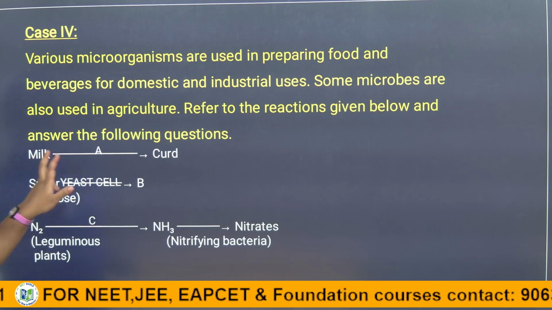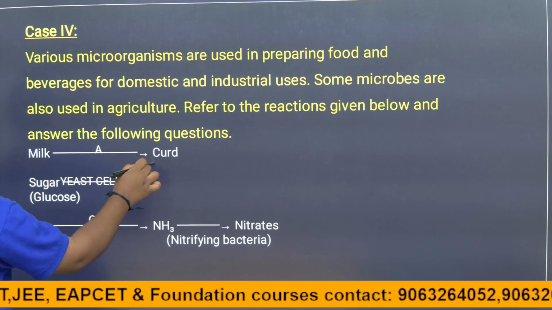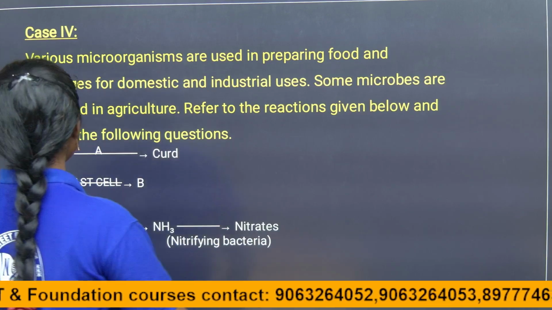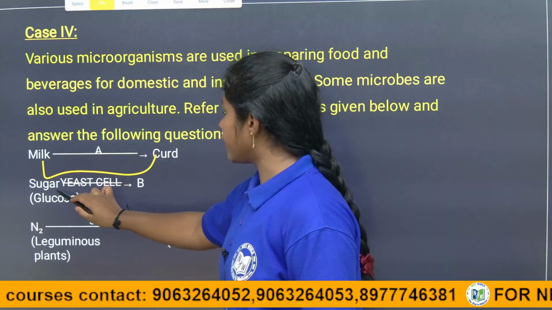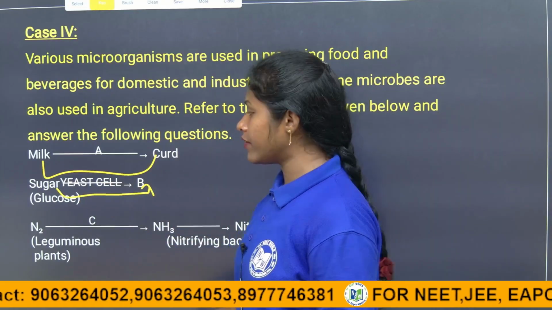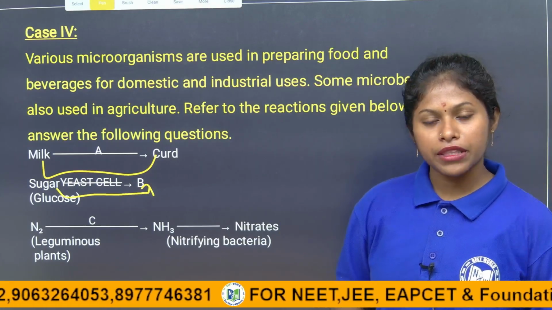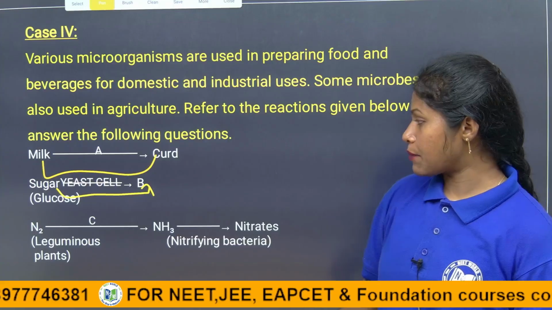Milk is converted into curd, and sugar is converted into B in the presence of yeast, children. The sugar is broken down in the presence of yeast, giving rise to alcohol and carbon dioxide.